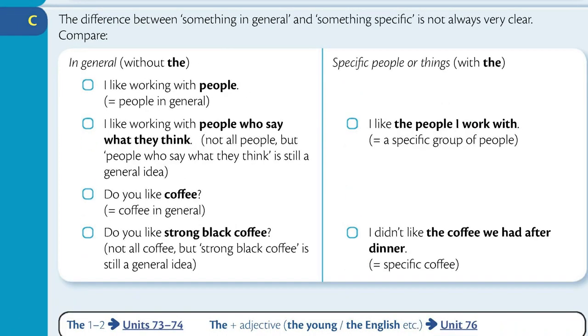Section C. The difference between something in general and something specific is not always very clear. Compare. In general, without the. Specific people or things, with the. I like working with people. I like working with people who say what they think. I like the people I work with.